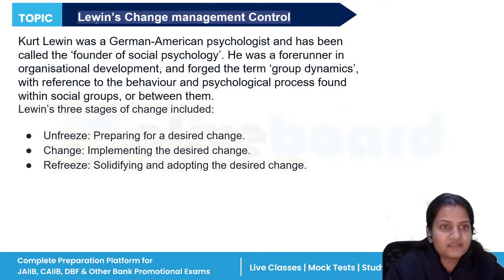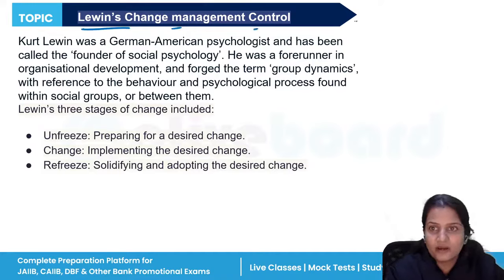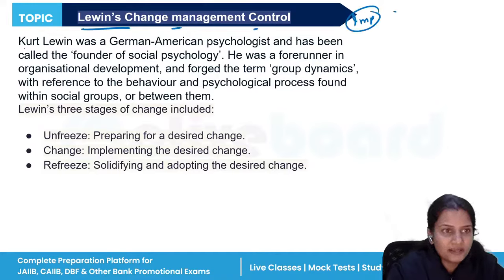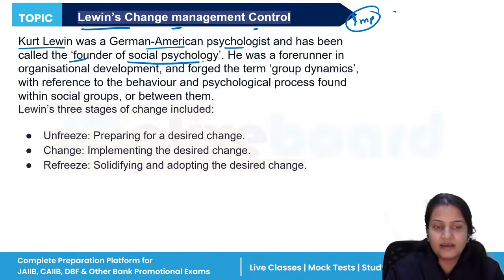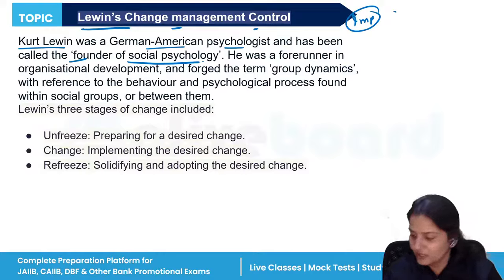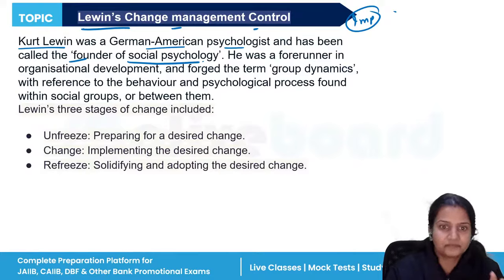Now, next is Lewin's change management model. Again, an important topic. There is a person known as Kurt Lewin. He was a German American psychologist, and he has been called the founder of social psychology. He said that there are three stages of change in an organization.